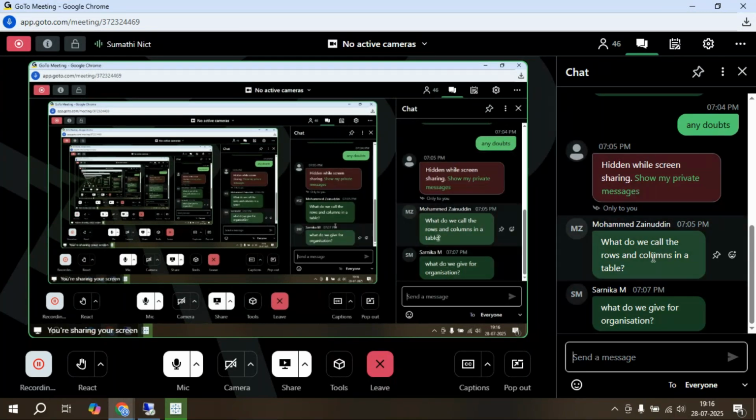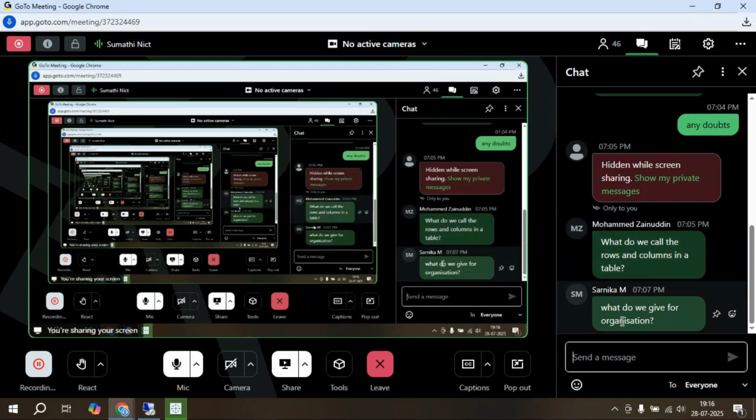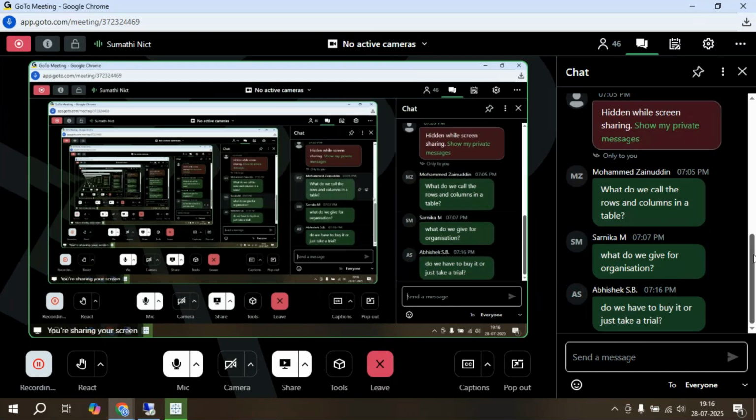See now, here, what do you call the rows and columns in a table? So then, do we have to buy it or just take a trial version? For the trial version, you can use Tableau Desktop for 14 days. After that, if you want, we can install the trial version again.